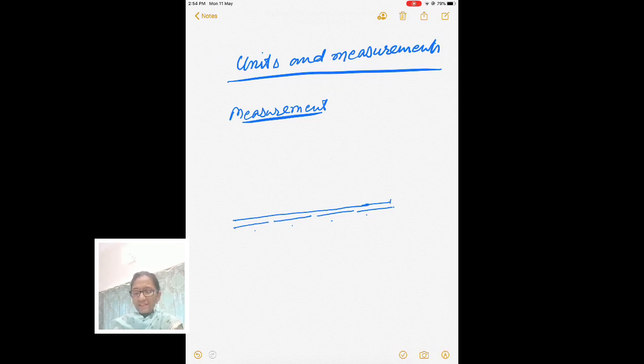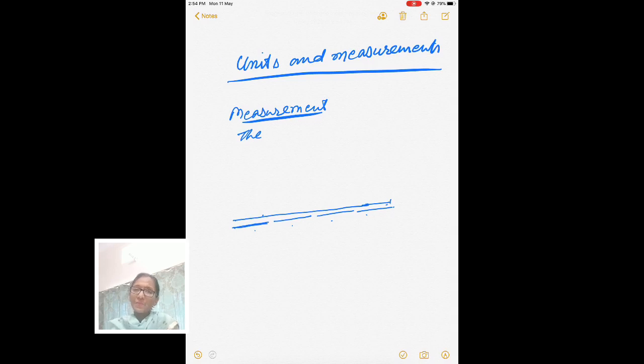So how do you measure? The comparison of the magnitude of a given physical quantity with that of one basic quantity of the same kind. This is basic. Base means in terms of it you are measuring its length. So this thing is called measurement. Actually you compared your hand span with the length of the table.